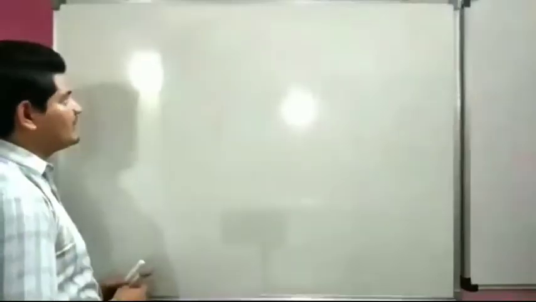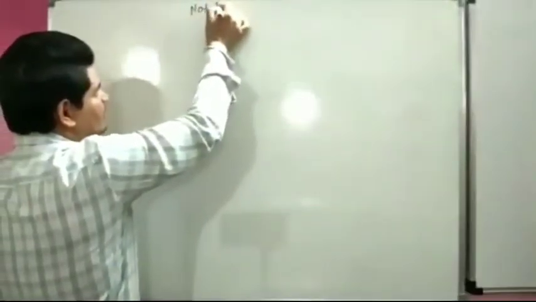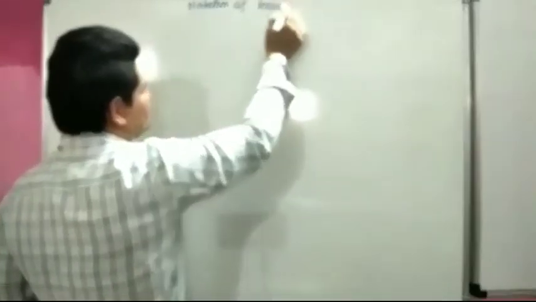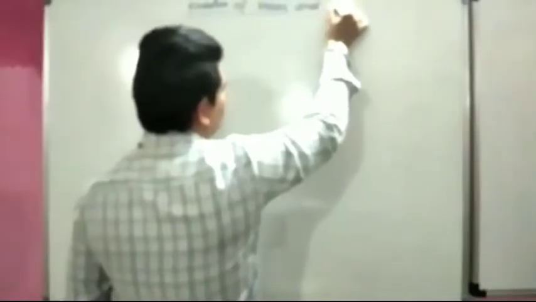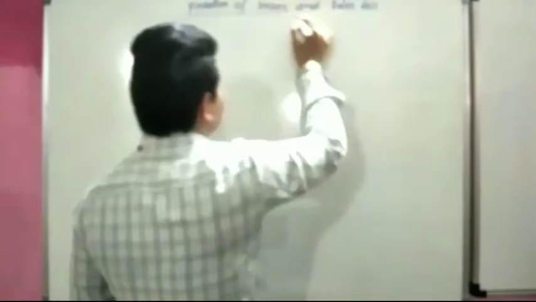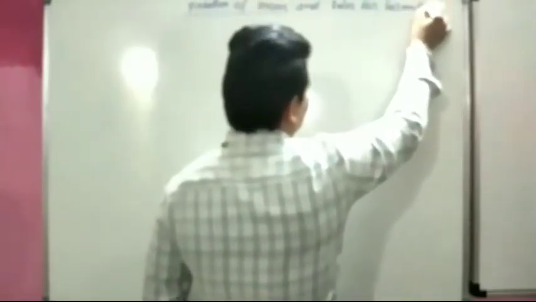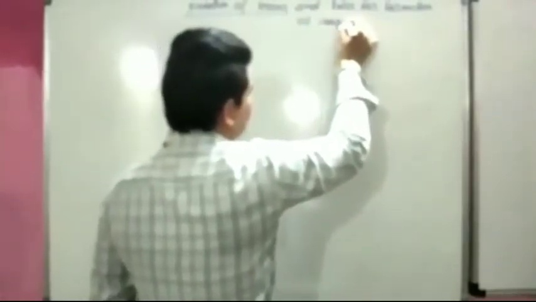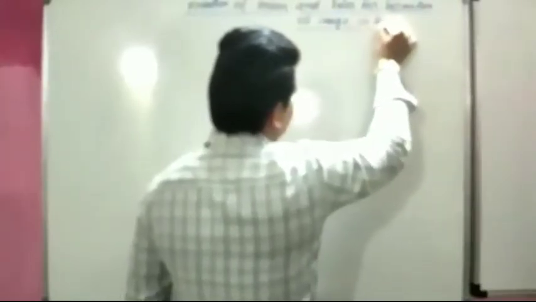So our next topic is notation of lens and rules for formation of image in lens.